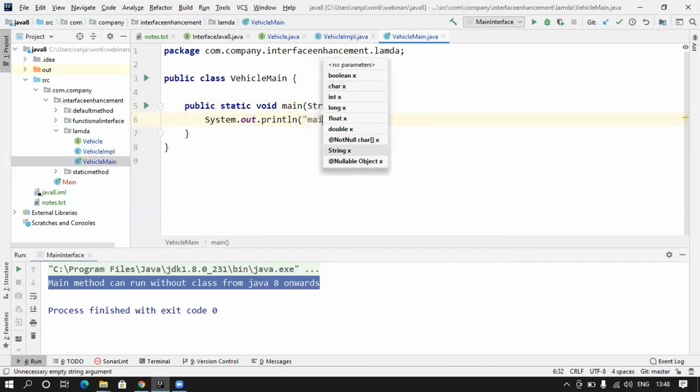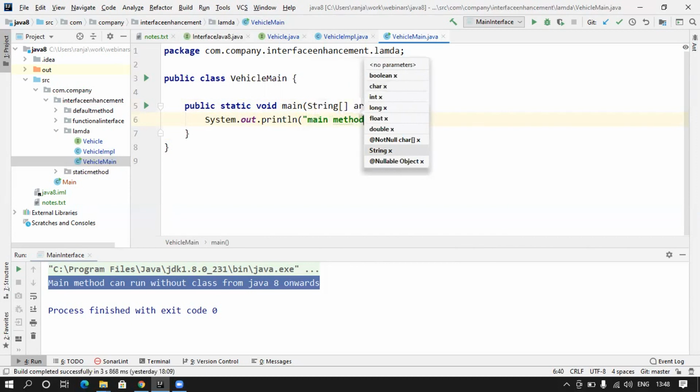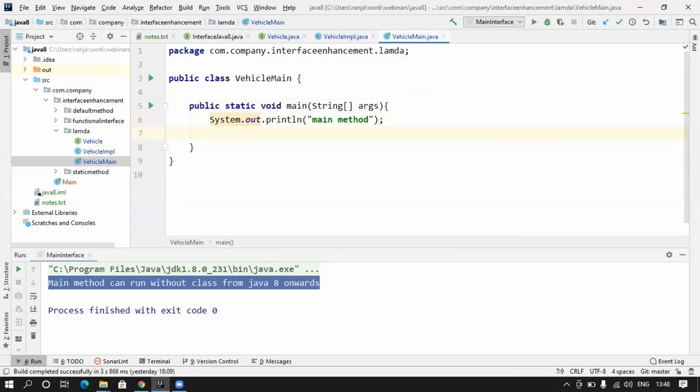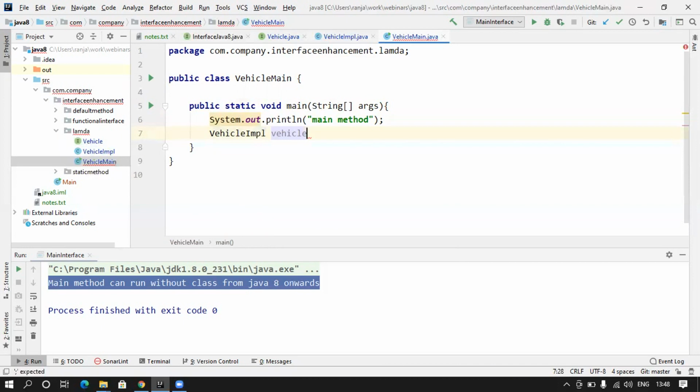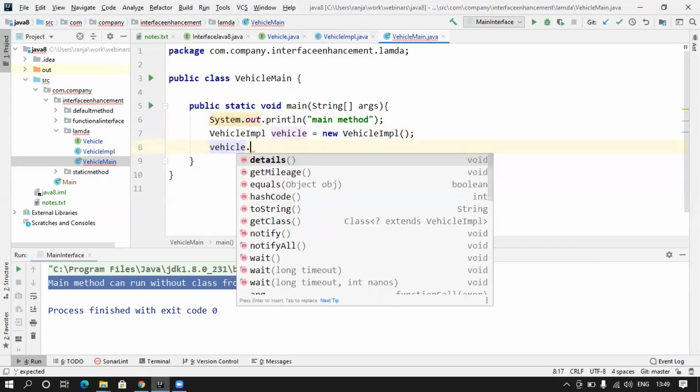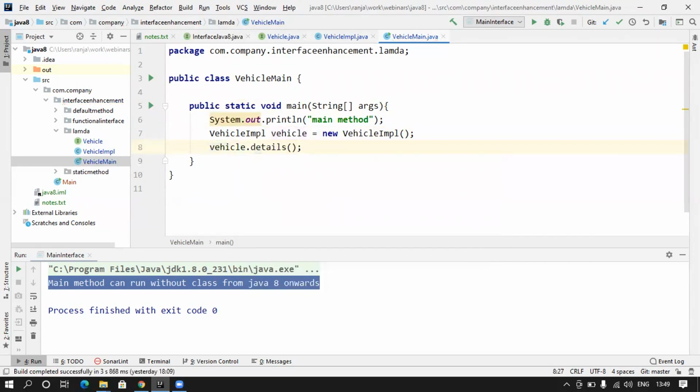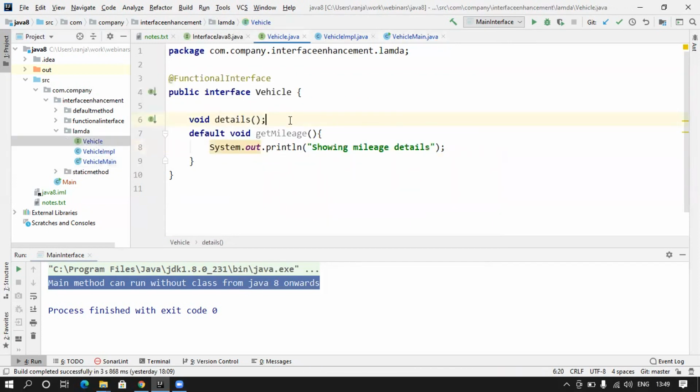Let's say main method, that is fine. And now we will say this way, let's get the vehicle object, VehicleImpl vehicle is equal to new VehicleImpl, and now we can actually use it, vehicle dot details.